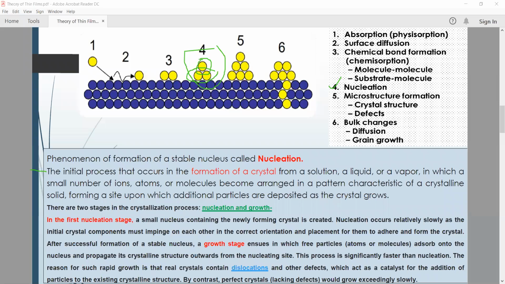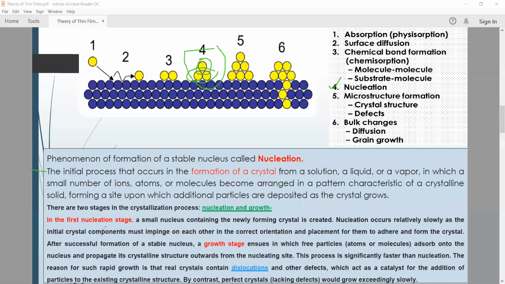Whatever amount of material is deposited onto the surface of the substrate, that initial stage of film is nothing but nucleation. And it is essentially a problem of vapor to solid phase transformation. Due to that reason there are two stages in the crystallization process.